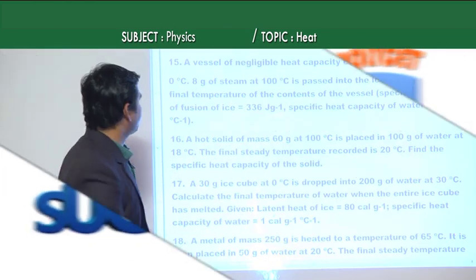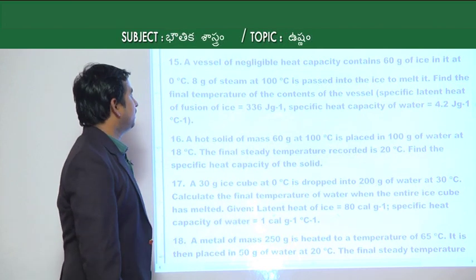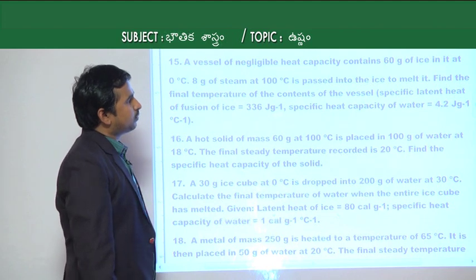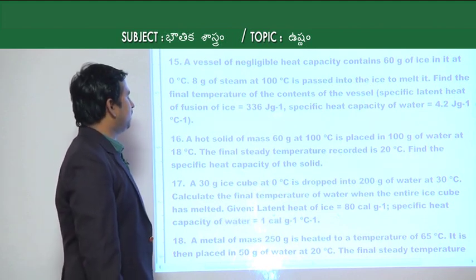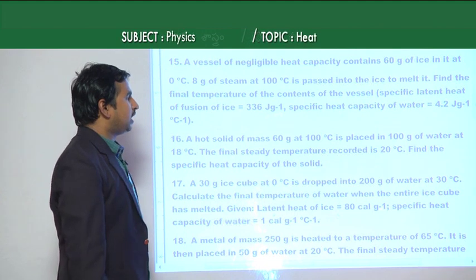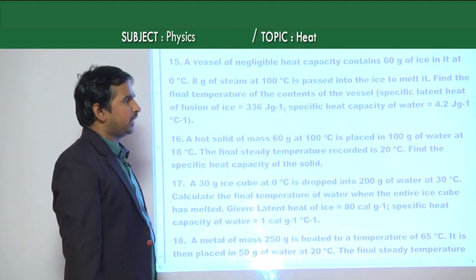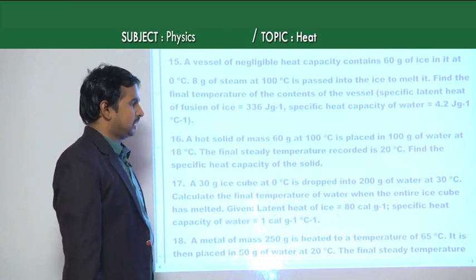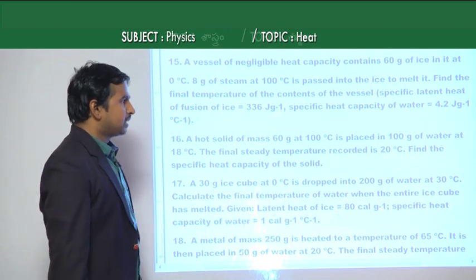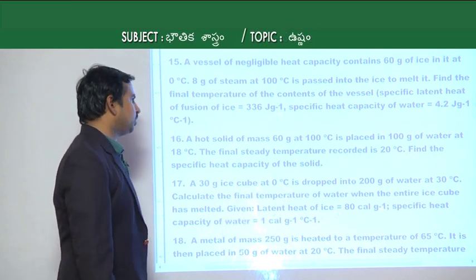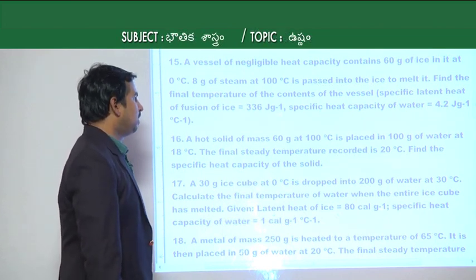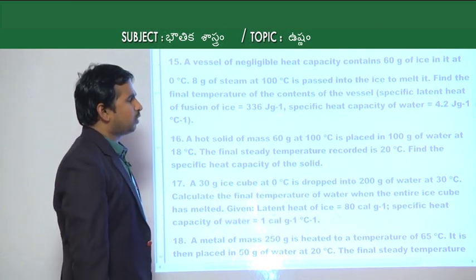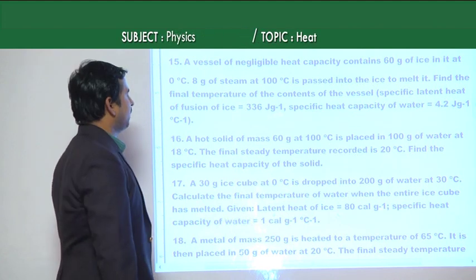Now, if you see the next one, which is the 15th one, given that a vessel of negligible heat capacity contains 60 grams of ice at 0 degrees Celsius, and 8 grams of steam at 100 degrees Celsius is passed into the ice to melt it. Then find the final temperature of the contents of the vessel. The given values are: specific latent heat of fusion of ice is 336 joule per gram, and specific heat capacity of water is 4.2 joule per gram degree Celsius.